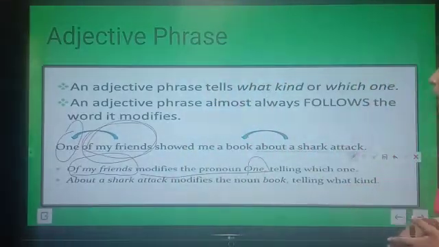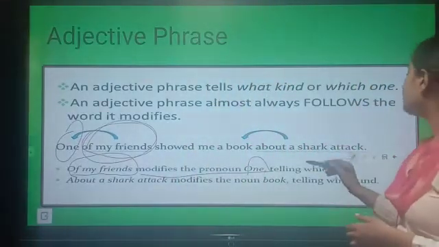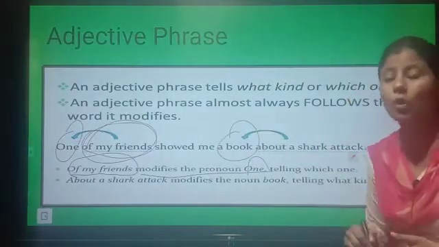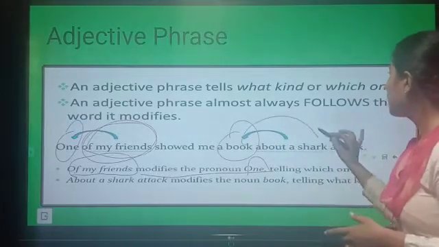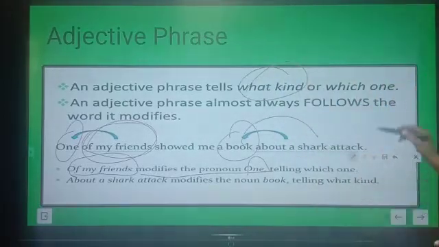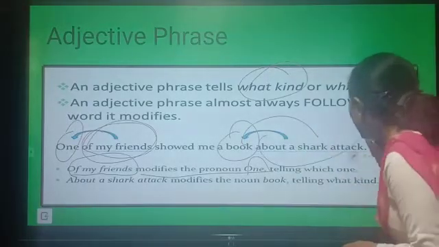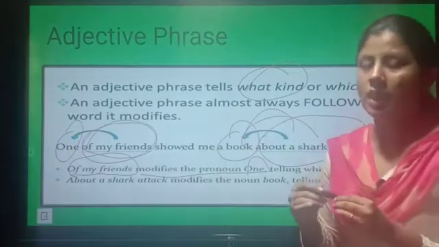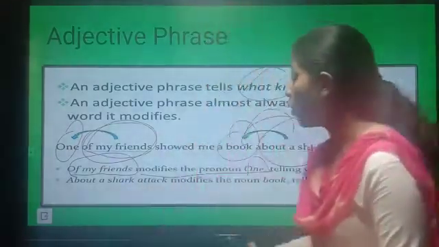Similarly, you can see "about a shark attack". This is modifying the noun, that is, a book. So what kind of book? It is telling us what kind. So this is also an adjective phrase because it is describing the noun. I hope it is clear to you all.